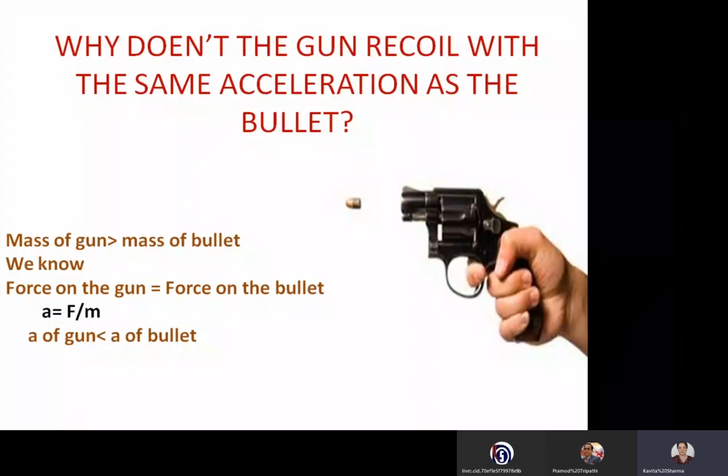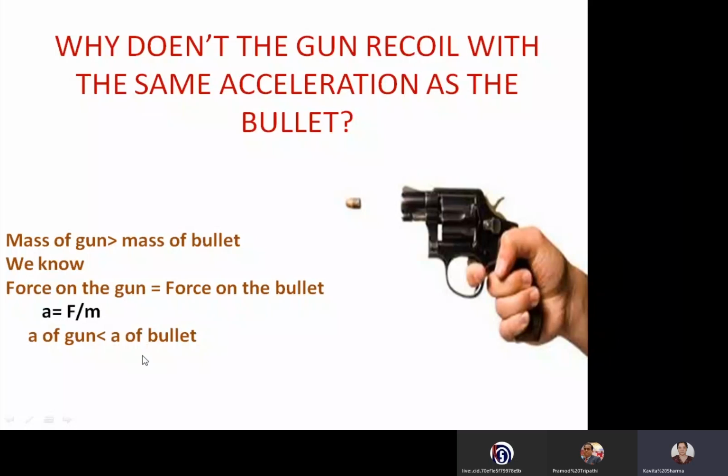That's why the ball is going out of the field sometimes, because the mass of the ball is less. Here also the mass of the bullet is much less than the mass of the gun. So acceleration produced in the gun is much less than the acceleration produced in the bullet. Acceleration is inversely proportional to mass, so more mass, less acceleration. That is why the recoil of the gun is not the same as that of the bullet.